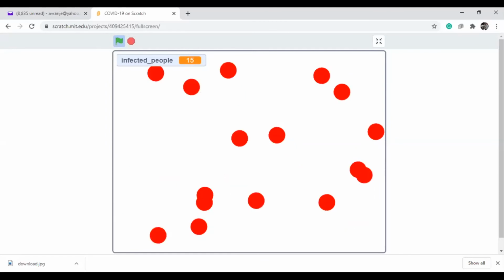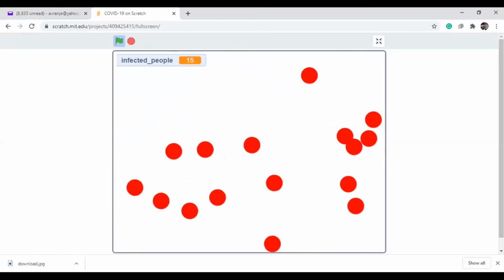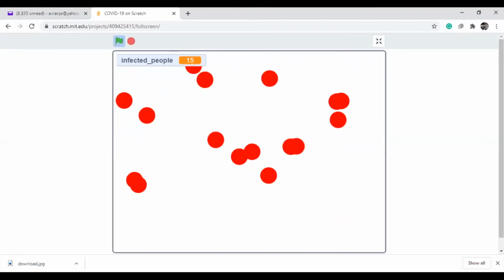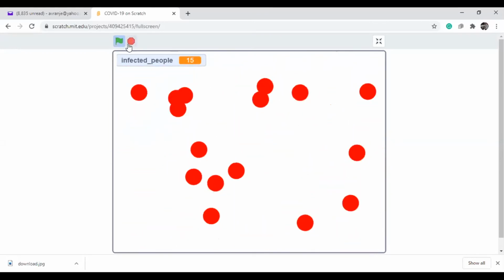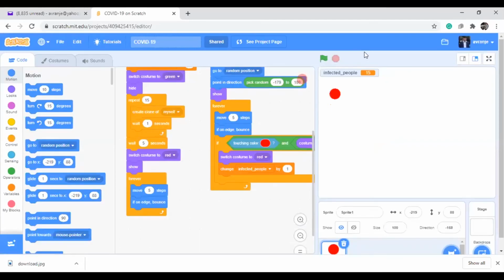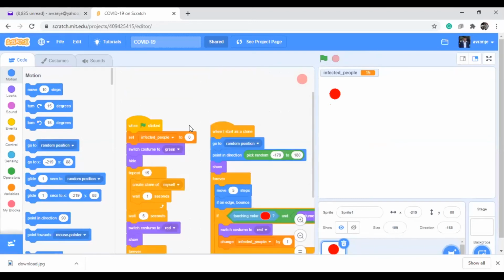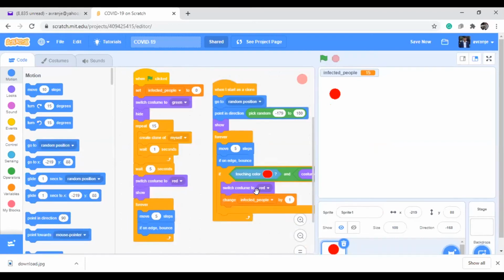You have a good thought, a good idea, maybe inspired from the internet, but I'm really appreciating that student. You see how he symbolized his idea. It is very good. He asked me for a little bit of tips: how can we make clones, or how can we make the infection spread like that? So we created this. It is a very simple game. We cloned every ball, and whenever a ball touches the red color, immediately that ball also turns red. So it is a very simple program we did.